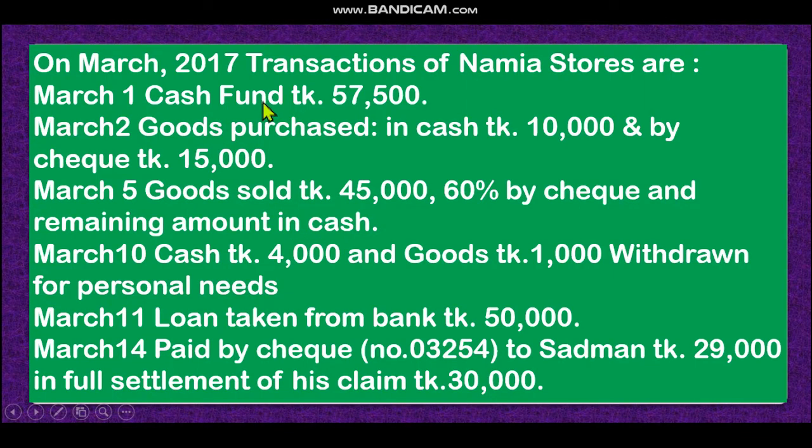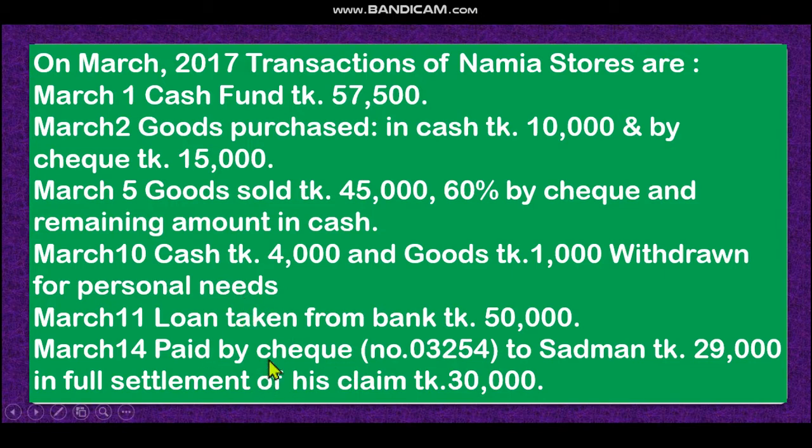Cash fund, that means this is the opening cash fund. This is not a receipt or a payment, so this will not be recorded in the cash receipt or cash payment journal. Then goods purchased in cash, that means our cash will decrease, so it will be recorded. Goods sold in cash, that also involves cash. Then cash 4,000 and goods 1,000 withdrawn for personal needs. Look at cash 4,000 withdrawn, that means our cash decreases, so it will be recorded in the cash payment journal. But look at the 1,000 of goods withdrawn. If the owner withdraws goods, our cash will not decrease or increase. So this will not be recorded in the cash receipt or cash payment journal. So another item is goods withdrawn.